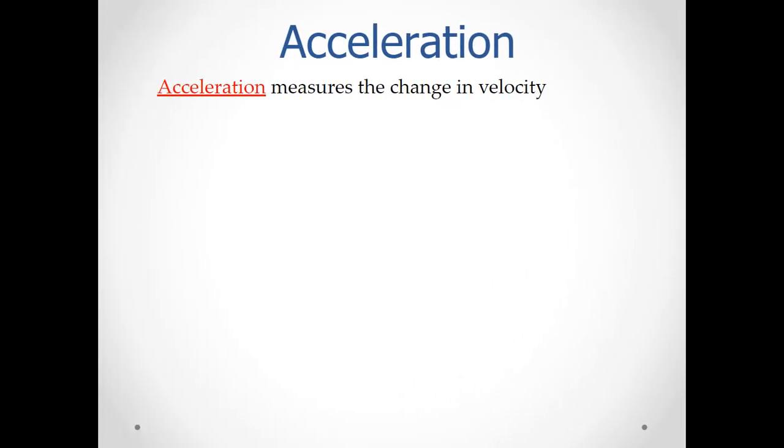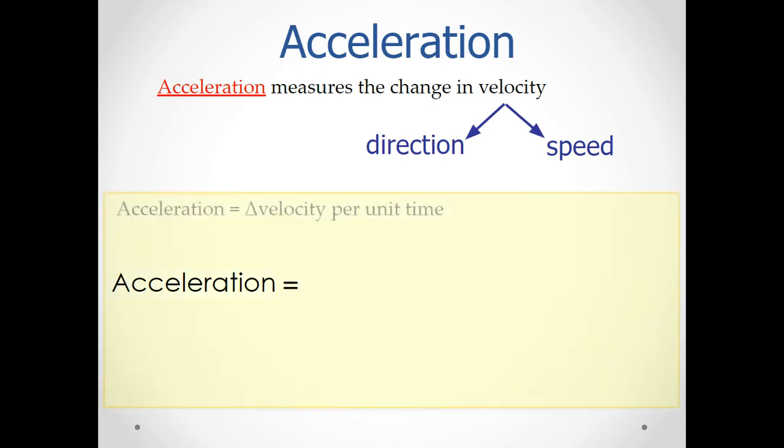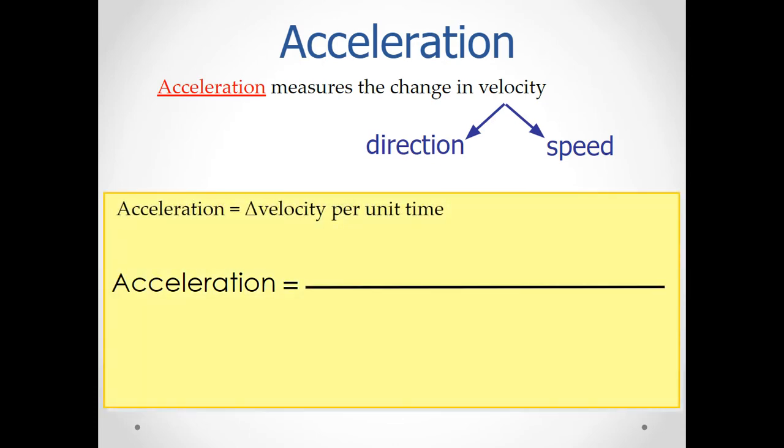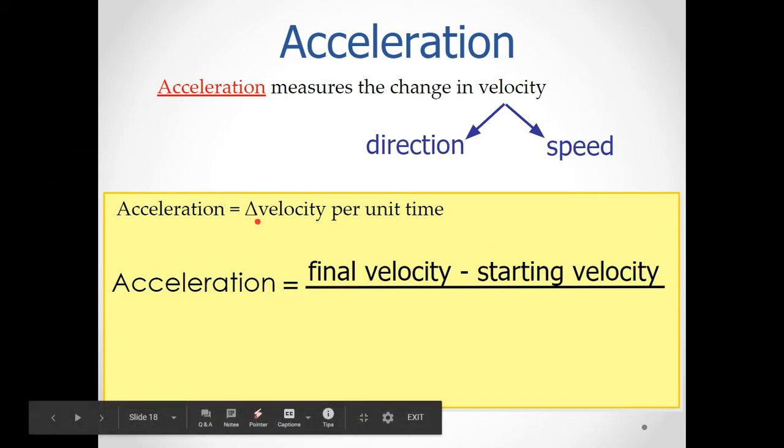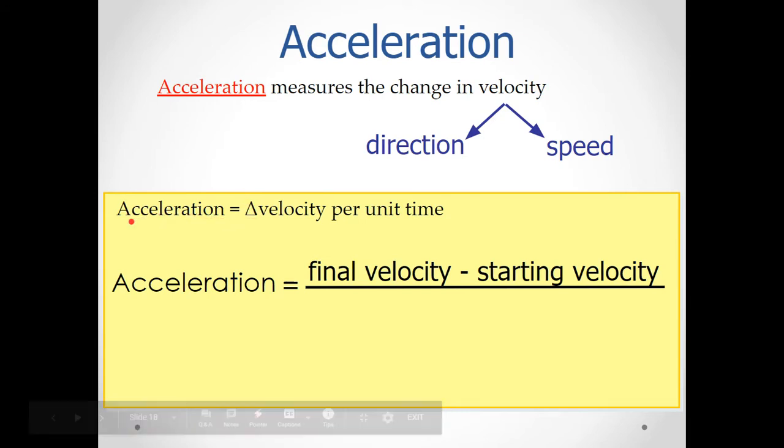right? Acceleration measures the change in velocity. Again, velocity being the direction and the speed. Acceleration is equal to change in velocity per unit of time. And we can rewrite that. This little triangle here is a delta symbol. Delta means change. So acceleration is a change in velocity per unit of time.